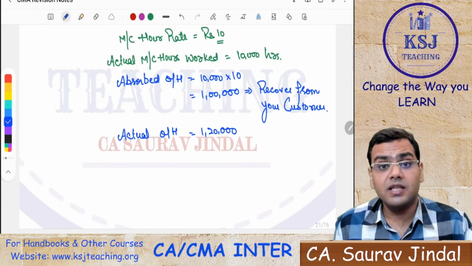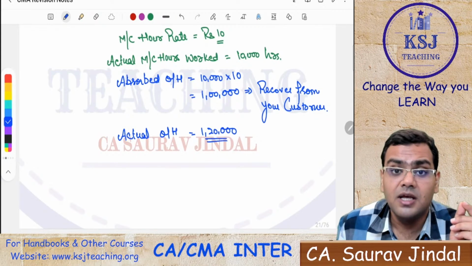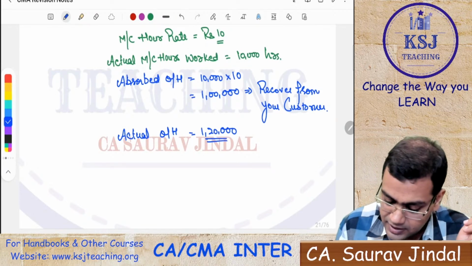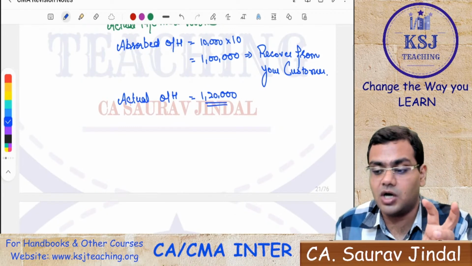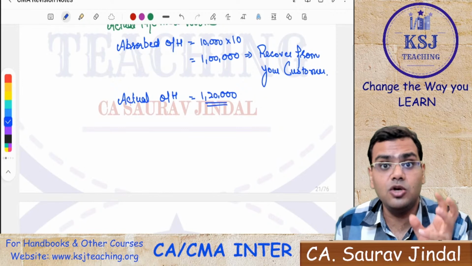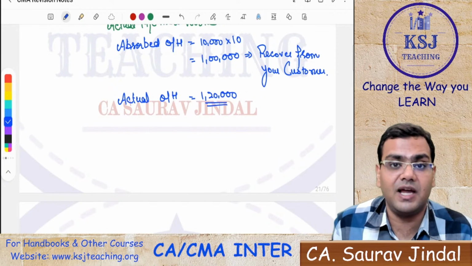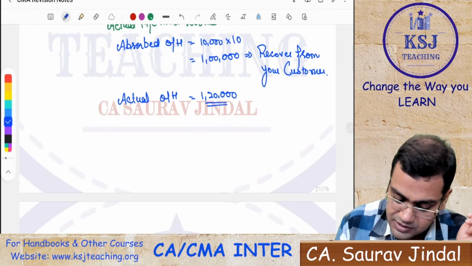That means the amount to be recovered from the customer was 1,20,000, whereas you have recovered only 1 lakh. So this is a scenario of under absorption. You should have charged your customer 1,20,000, but you are charging just 1 lakh rupees.